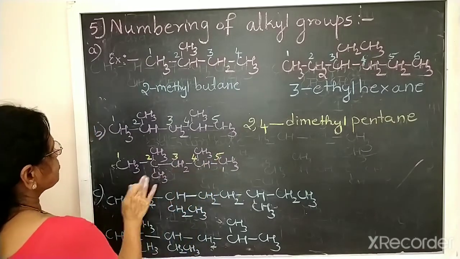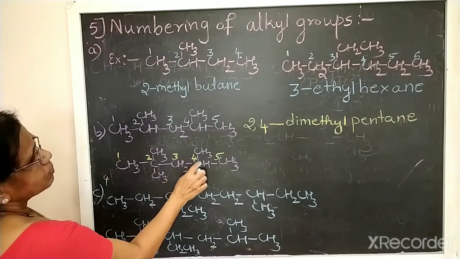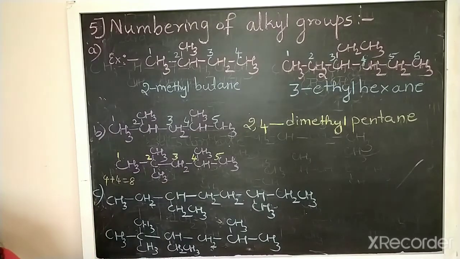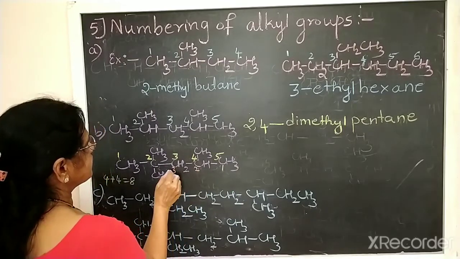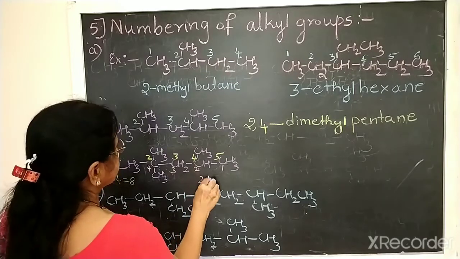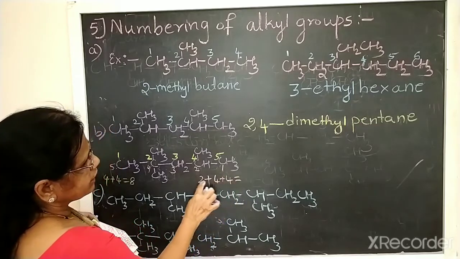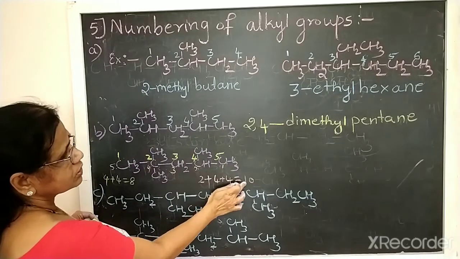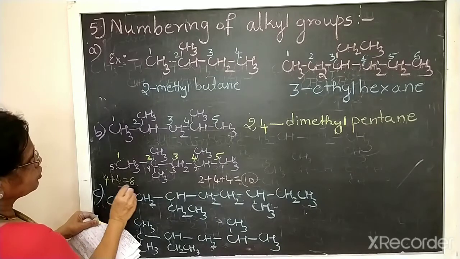So lowest sum, how much sum are we getting here? 2 plus 2, that is 4, then plus 4, it is 8. But if you give the numbers from the opposite side, the right side, 1, 2, 3, 4, 5, the second carbon gives 2 plus 4 plus 4, so 4 plus 4 is 8, plus 2 is 10. So we should not give the numbers from the right side because we are getting more, 10, here. According to the lowest sum rule, the sum should be less.